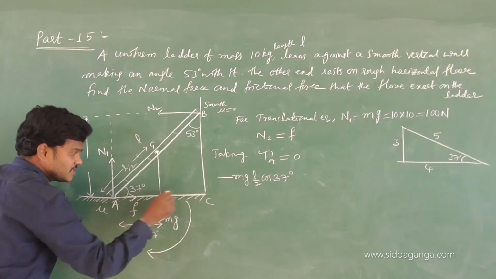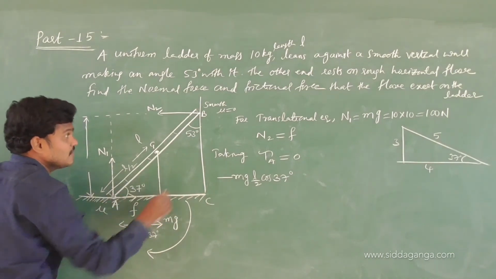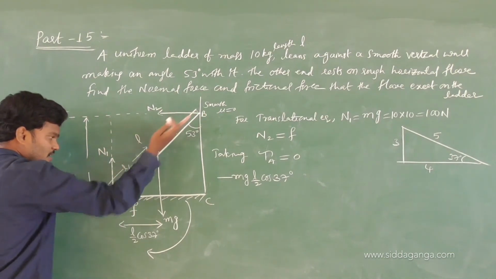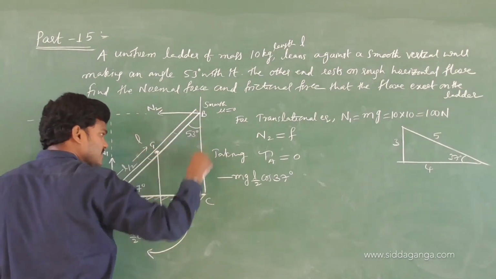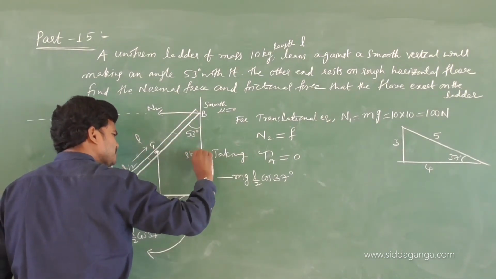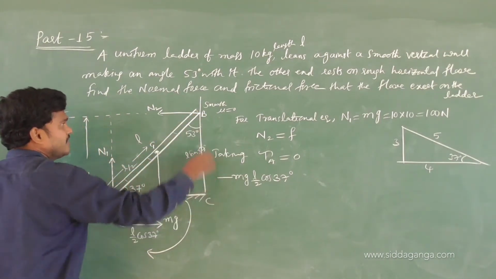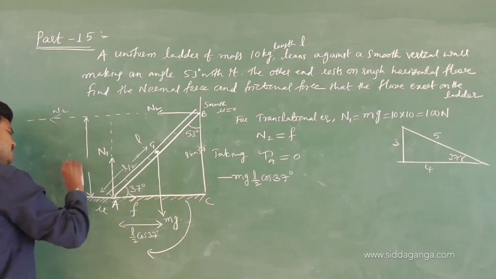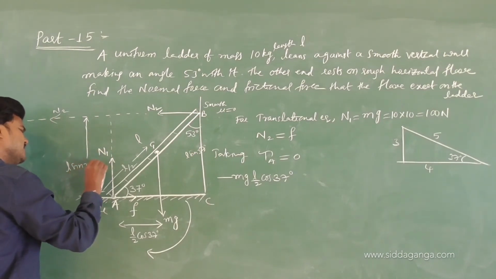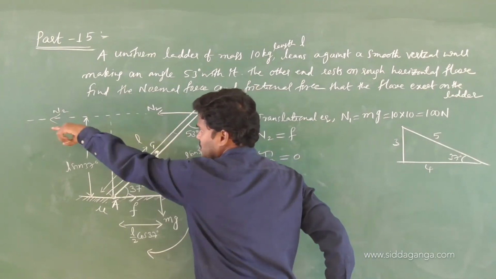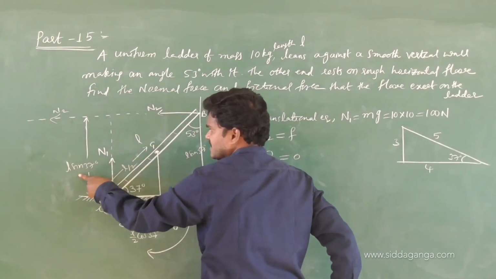This is complete L cos 37. Midpoint is L by 2 cos 37. What is this value? This is L cos 37, and this height is L sin 37. Divide the components. From here to here what? L sin 37. See, for this force about A, N2 L sin 37.